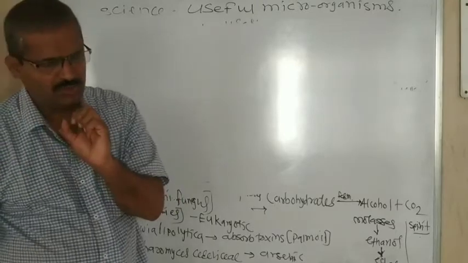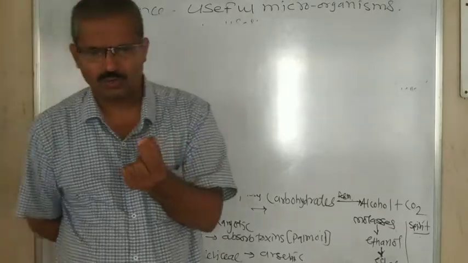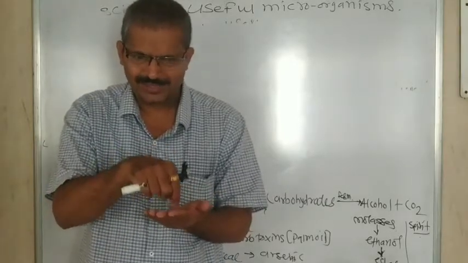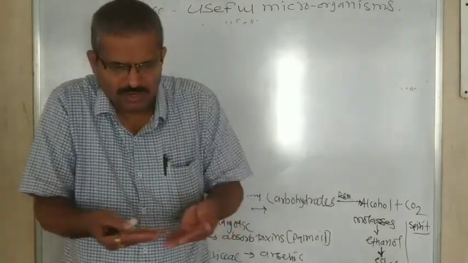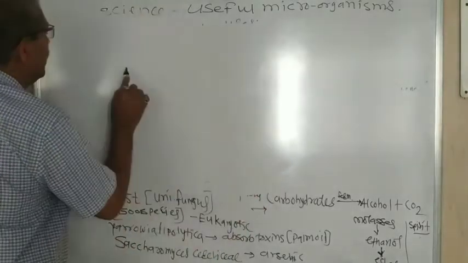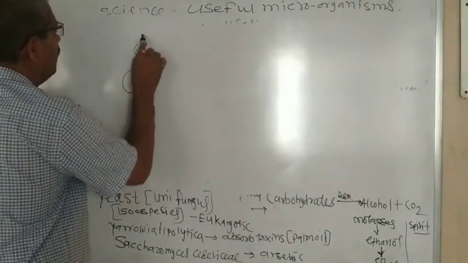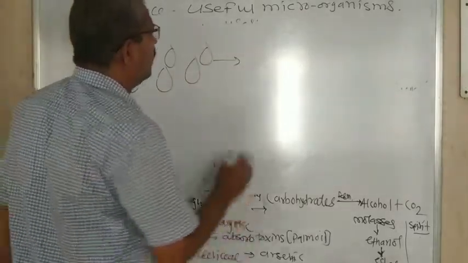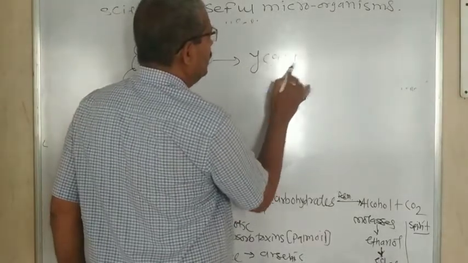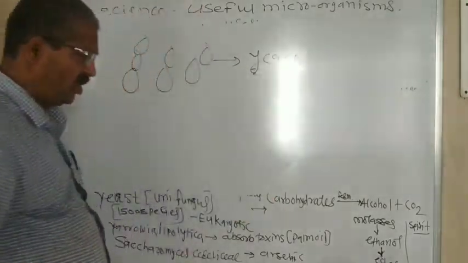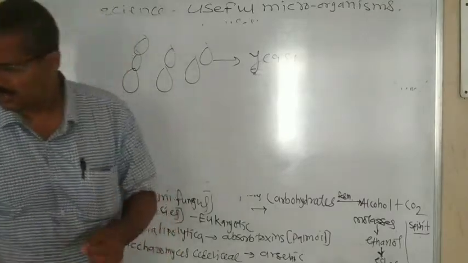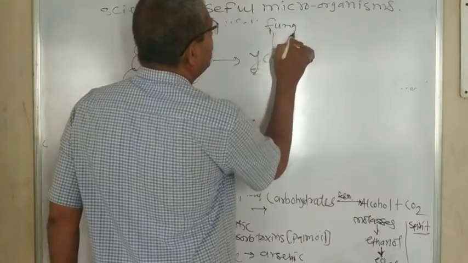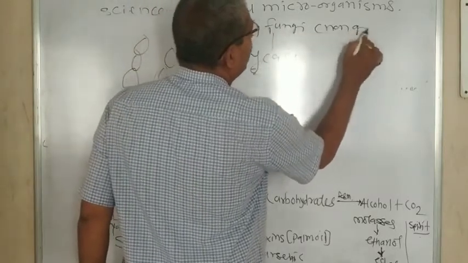If sugar cane juice is brought and you take 2 drops, mix them into water and add some solutions, and observe under the microscope, you will see a number of oval shaped bodies. These oval shaped bodies are called yeast. This yeast is also very important to us. What is yeast? It is also one kind of fungi. Yeast belongs to fungi, means it is a non-green plant.